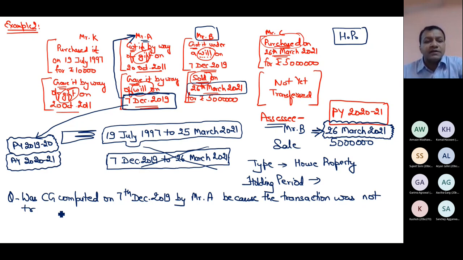रीजन क्या है? Was capital gain computed? Answer is no. Capital gain was not computed on 7 December 19, क्योंकि ट्रांसफर तो थी, because the transaction was not treated as transfer as per section